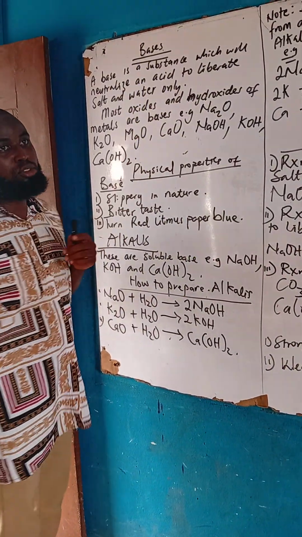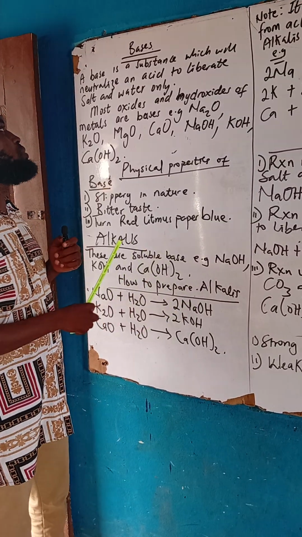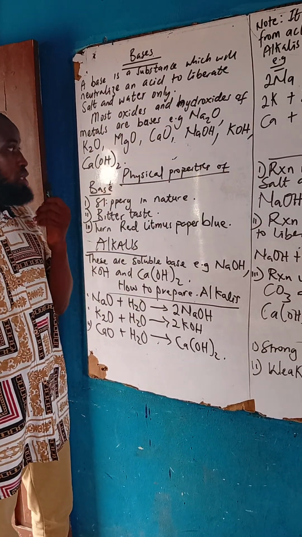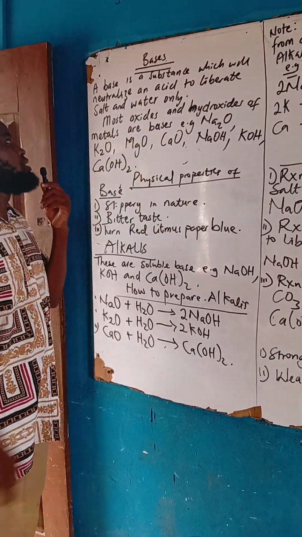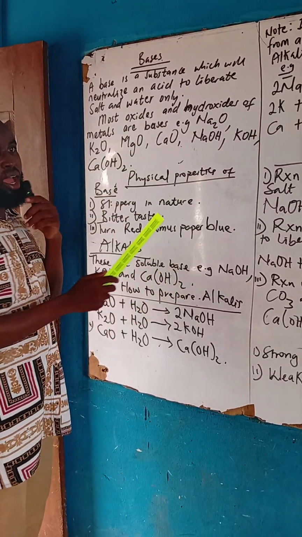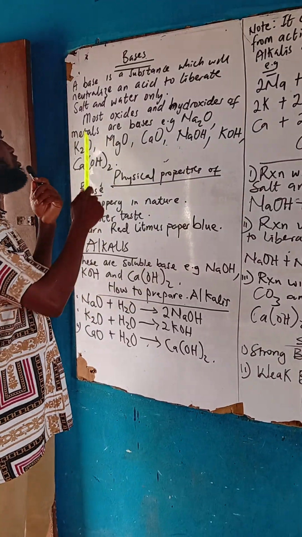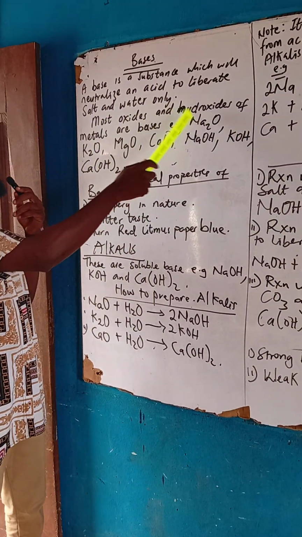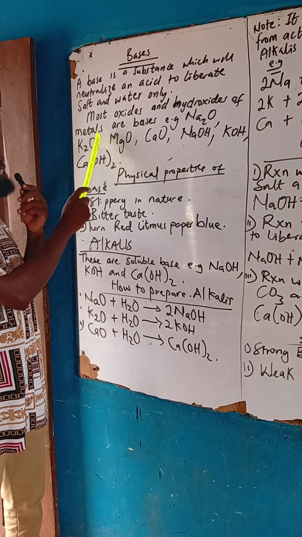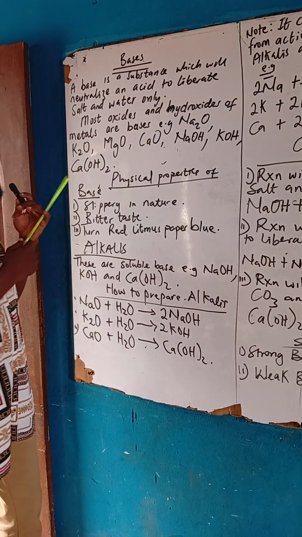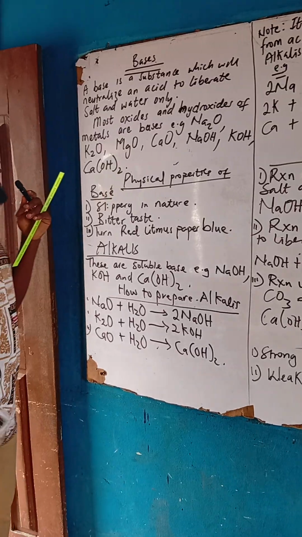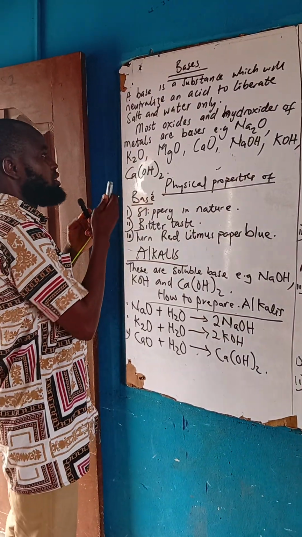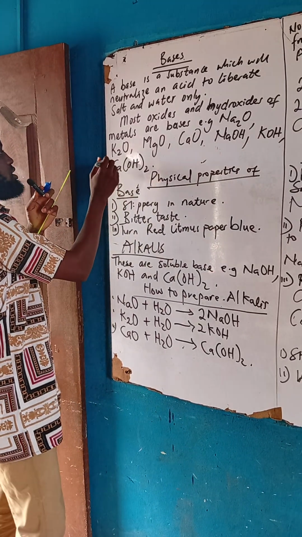I want to talk on base this afternoon. What is a base? A base is a substance which will neutralize an acid to liberate salt and water only. Most oxides and hydroxides of metals are bases. Most oxides and hydroxides of metals are what? Bases. How do you know oxides of metals and hydroxides of metals? They always have what?